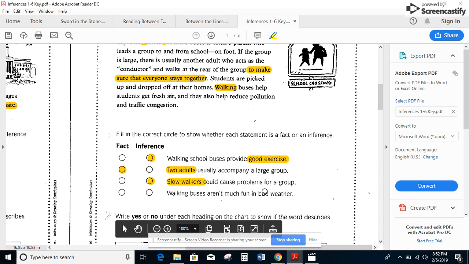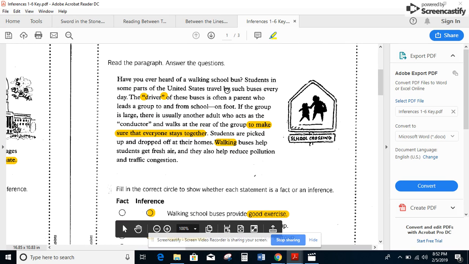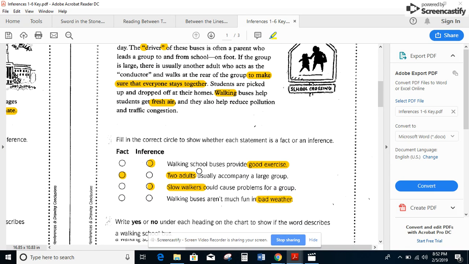Walking buses aren't much fun in bad weather. So I'm looking for where it talks about bad weather. Remember, again, guys, we are taking the main idea of each answer choice, and that's telling us what to search for in the passage. Because if it is an inference, it's not going to be stated directly. So I'm looking for where it talks about weather. And again, how it works. The conductor, they're picked up and dropped off. Oh, fresh air. It doesn't really say anything else about the weather.